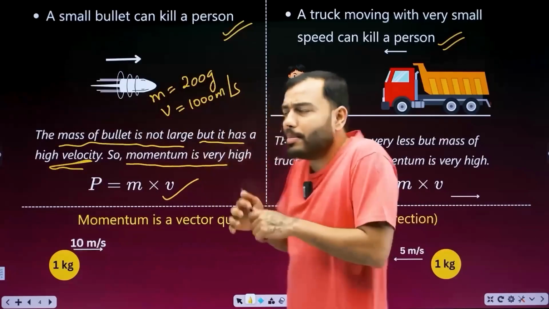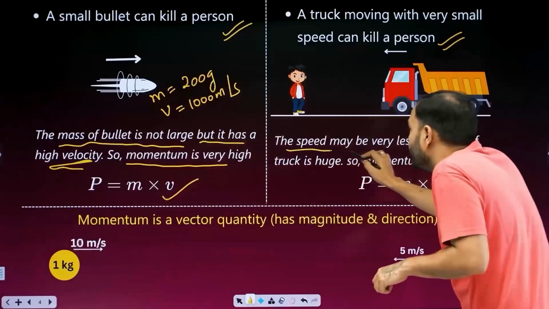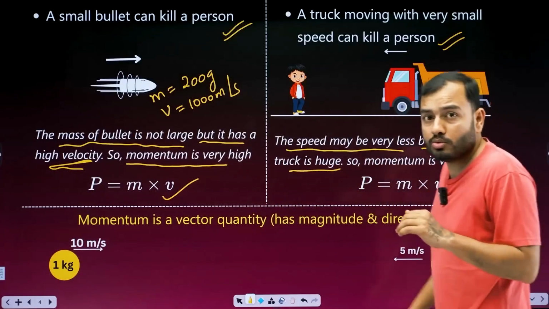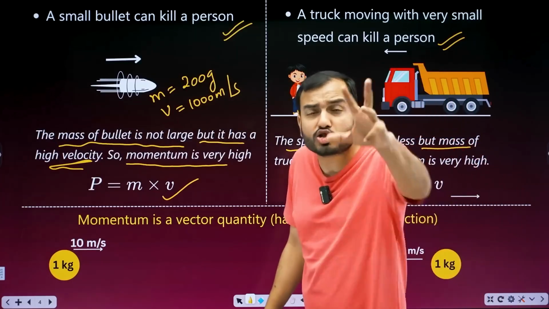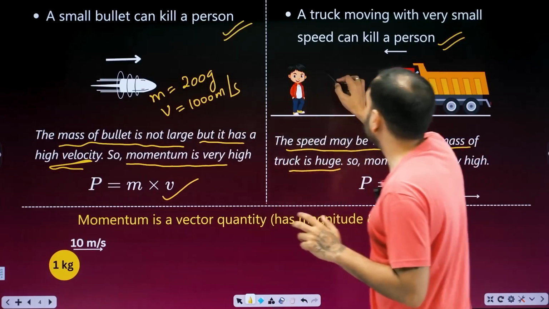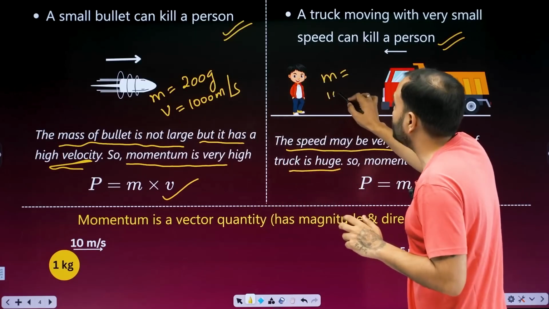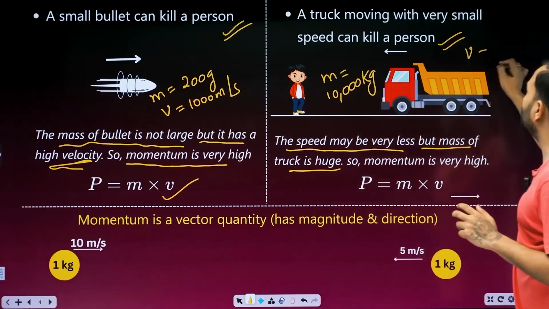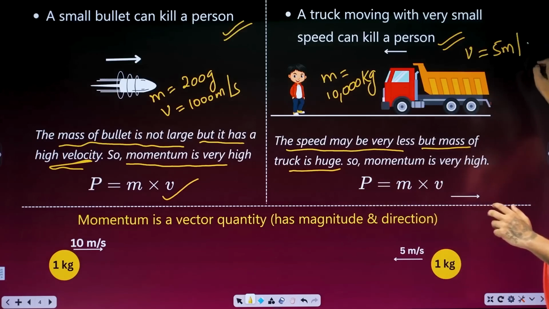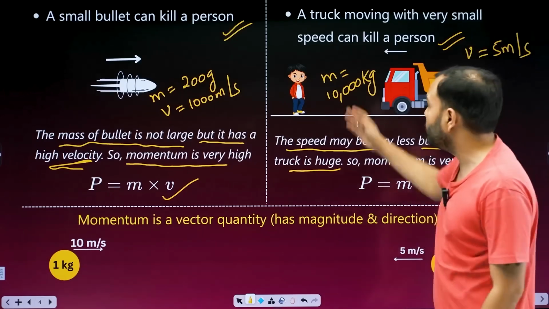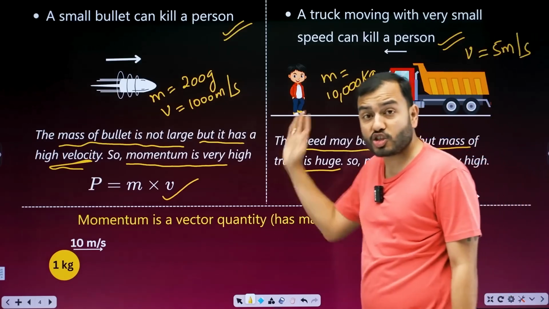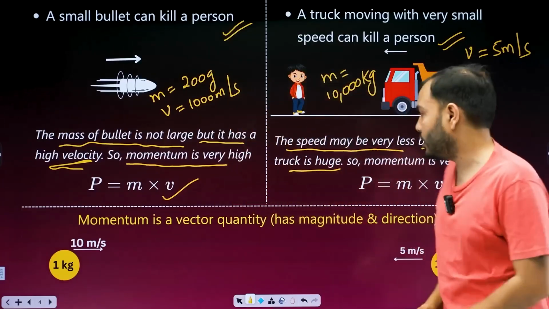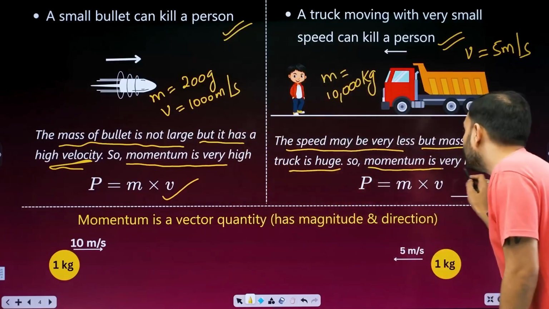So this time, even though we said the speed may be very less, the mass of the truck is huge. 1000 kg, 10,000 kg mass. What's the mass of a truck, beta? 10,000 kg. Now even if its velocity is just 5 meter per second, it still messes you up, multiplied by 5, what? 50,000 kg meter per second. That means the momentum is very high.